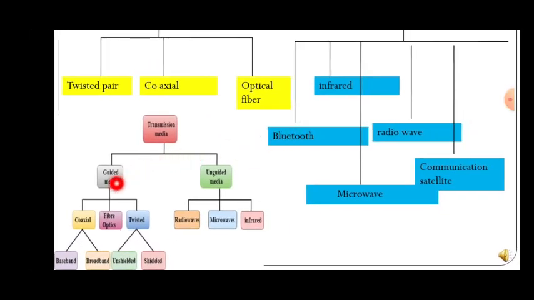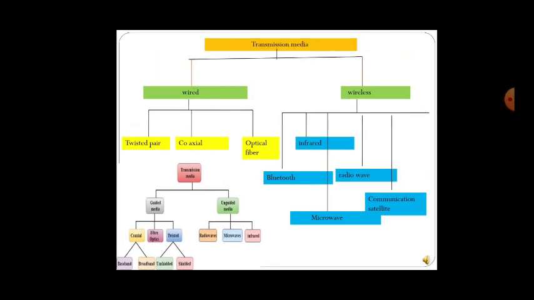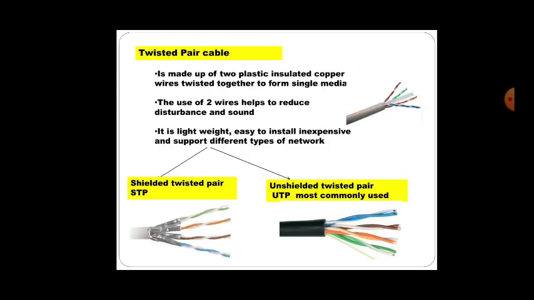Transmission media is divided into two, guided and unguided, that is nothing but wireless. This is wired: coaxial, fiber optics, and twisted pair. Here are radio waves, microwaves, and infrared. Again the coaxial is divided into baseband and broadband. Then again twisted pair is divided into unshielded and shielded. So this is the classification of the transmission media. It is divided into two parts, that is wireless and wired, also called guided media and unguided media. So now let us see one by one.